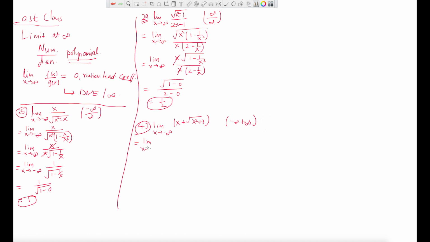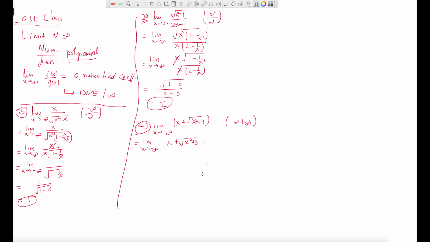Limit x tends to negative infinity. If there is no denominator or nothing in the numerator, sometimes in that case we do the conjugate multiplication. x plus square root of x square plus 3. And what will be the conjugate of that? What do you think?